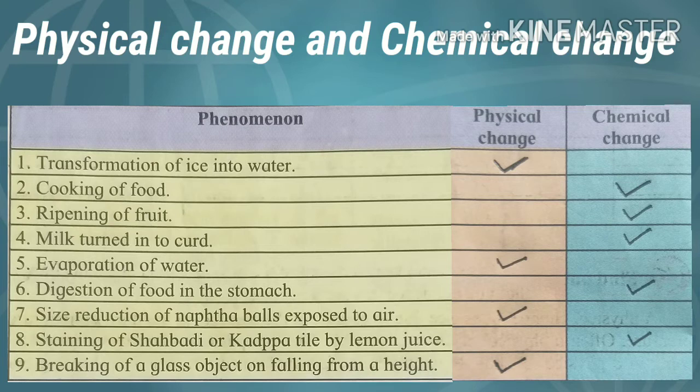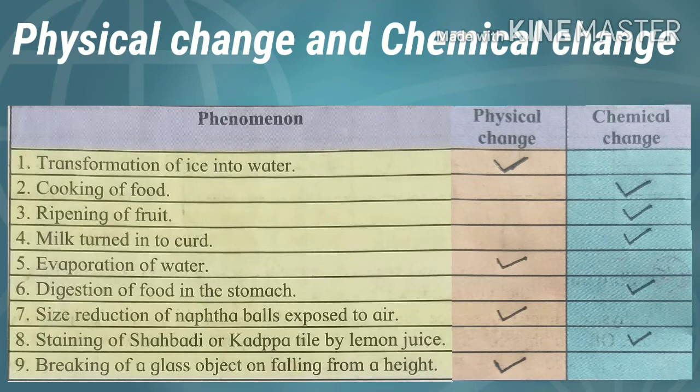Size reduction of naphthalene balls exposed to air. Naphthalene balls go under sublimation, hence it changes into vapor without changing into liquid. Staining of Shahabadi or Kadappa tile by lemon juice. It is a chemical change. The acid in the lemon juice reacts with the calcium carbonate contained in the stone and produces carbon dioxide.